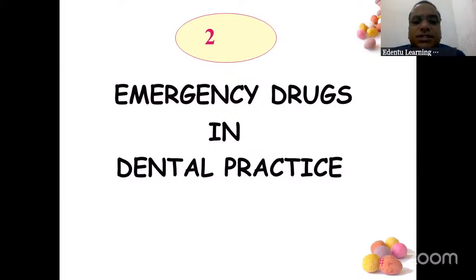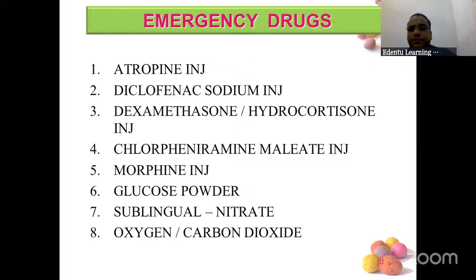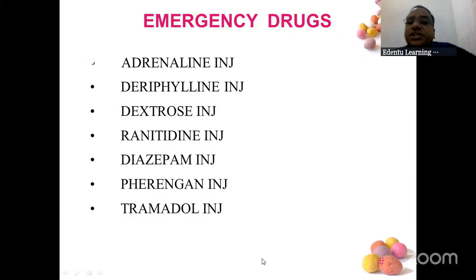Next, coming to a 5 marks question, which is emergency drugs in dental practice. Emergency drugs, very, very important. It comes as 5 marks and students always find it difficult to write this answer, right? So there are a lot of emergency drugs: atropine, diclofenac sodium, dexamethasone, morphine, glucose, sublingual nitrate. There are some more: adrenaline injections, deriphylline, dextrose, ranitidine, diazepam, tramadol. So you should know at least some 8 to 10 names.